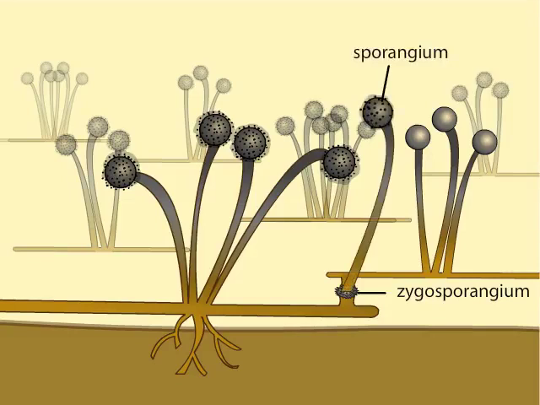The sporangium contains the products of meiosis, haploid nuclei that are incorporated into spores. When the sporangium opens, these spores will disperse and germinate to form the next generation of haploid hyphae.